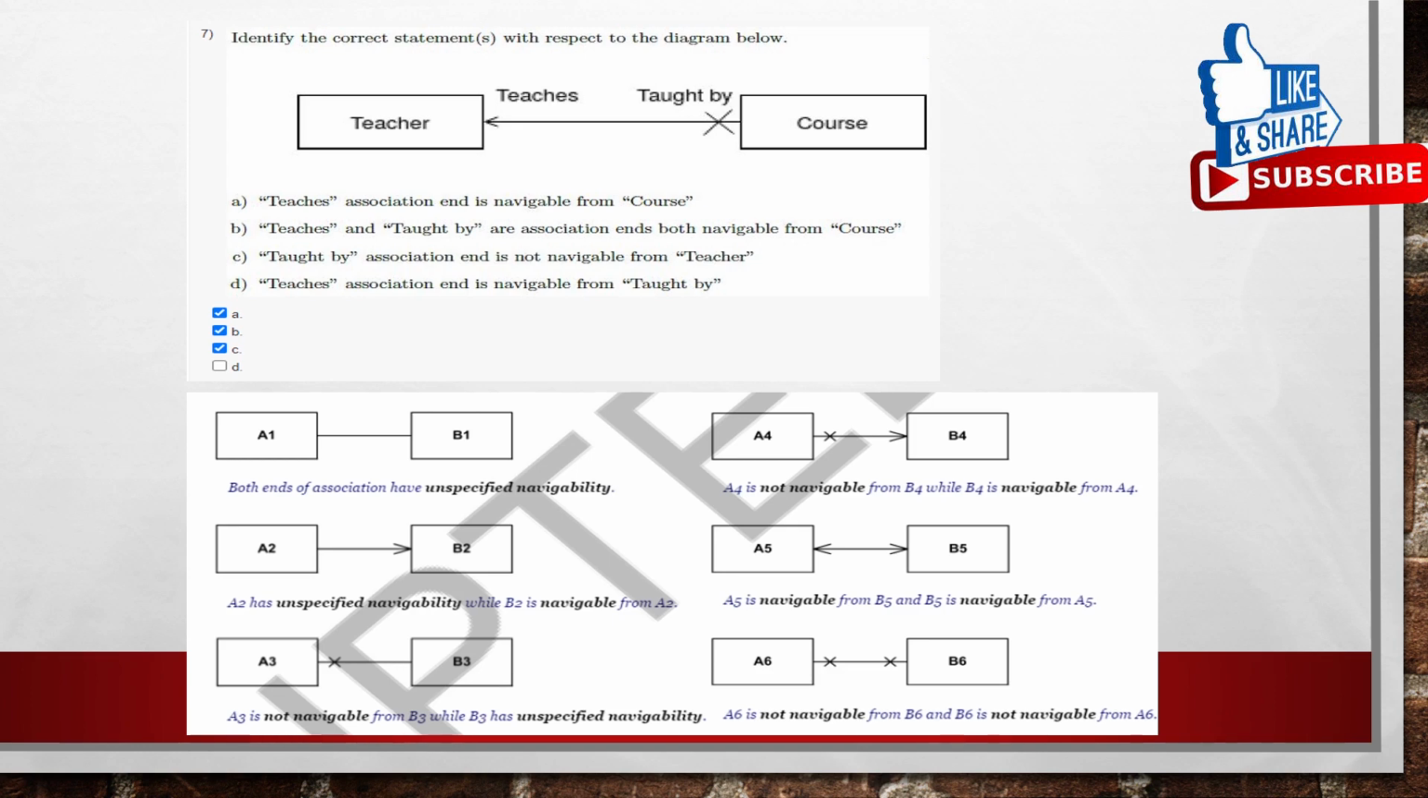See here, first option, teachers association and navigable from course. So teachers is navigable from course, that is true. Next, teachers and taught by are association and both navigable from course. From course they both are navigable. Taught by association and is not navigable from teacher, that is also true. Teachers association and is navigable from taught by, that is not navigable. So A, B, C are the correct options.